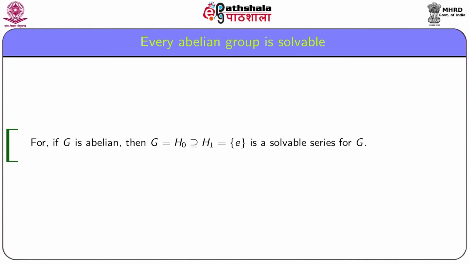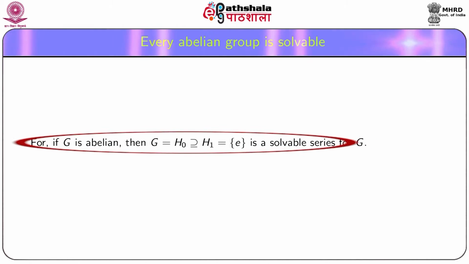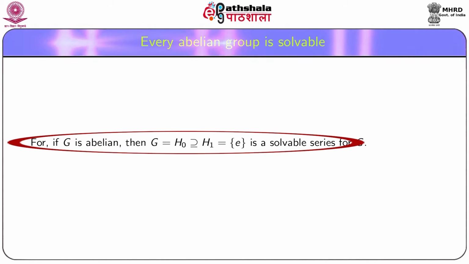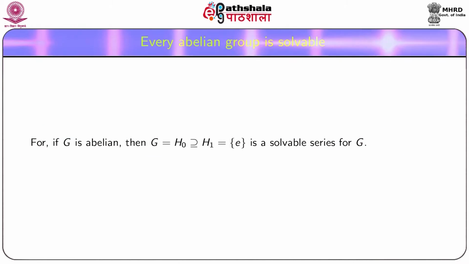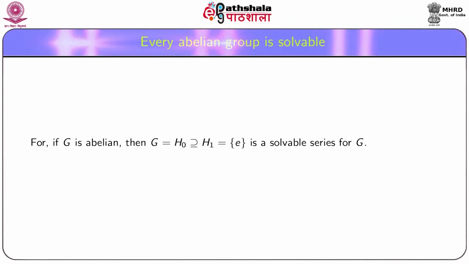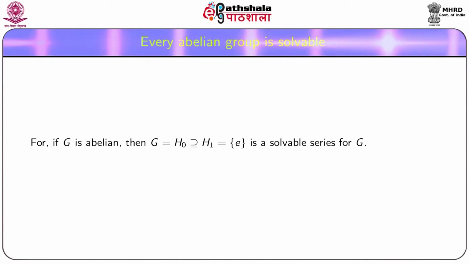Hence, every group of prime order is solvable. Since if G is a group of order say a prime p, then we know that G is cyclic and isomorphic to Zp. Since every cyclic group is abelian, every group G of prime order p is a solvable group.